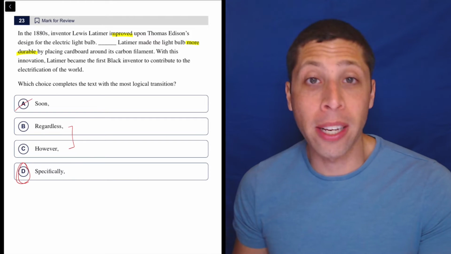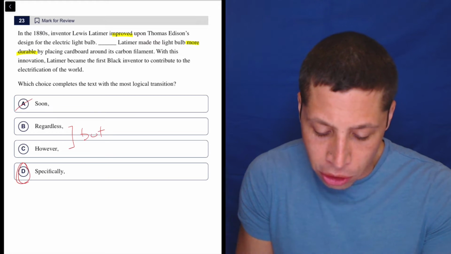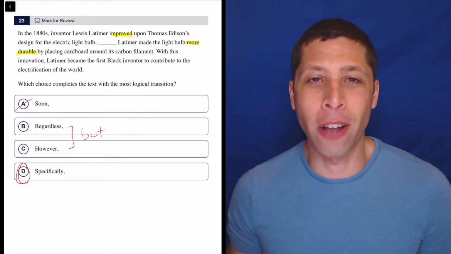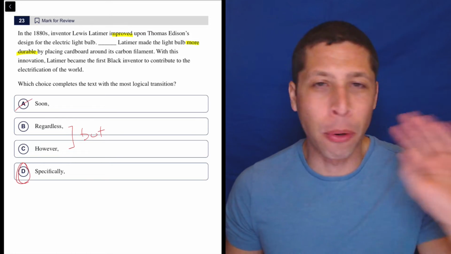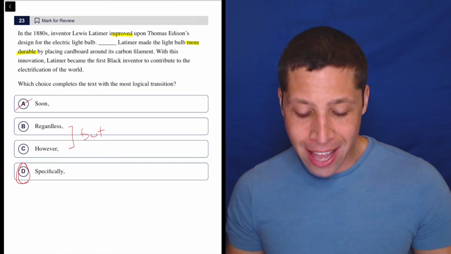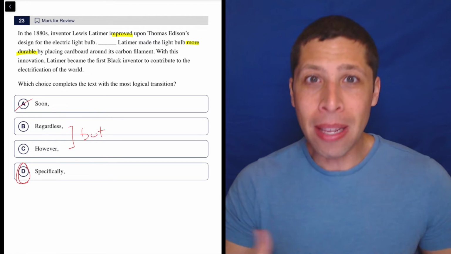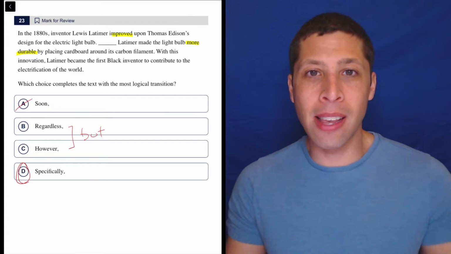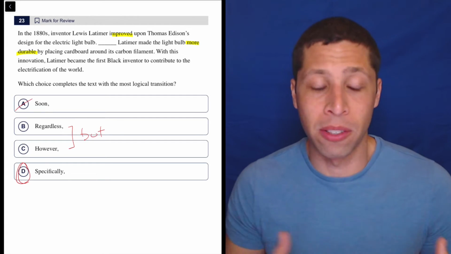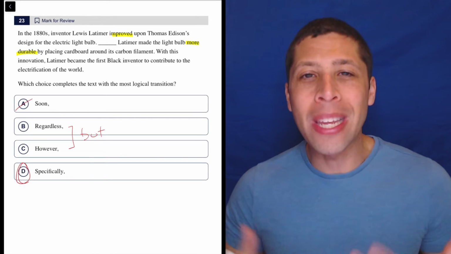And then hopefully you recognize very quickly that both regardless and however are two versions of the word but. They're used for contrast. So first of all, there is no contrast here. We are not saying he improved upon the light bulb but ruined something else. It's all good. And then beyond that, the fact that both of those words kind of mean the same thing means that they're probably both wrong, because how could they both be right? How would we be able to tell the difference between those two words? So that is a very useful strategy as these questions get harder. I don't know that we need it here.